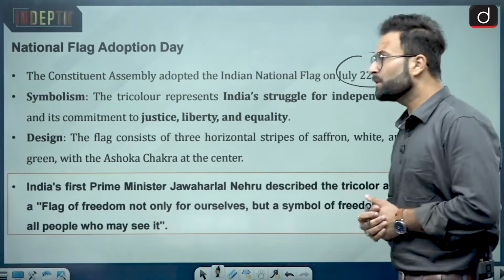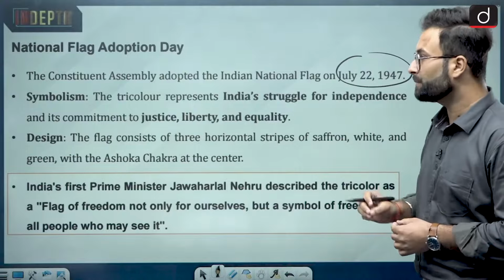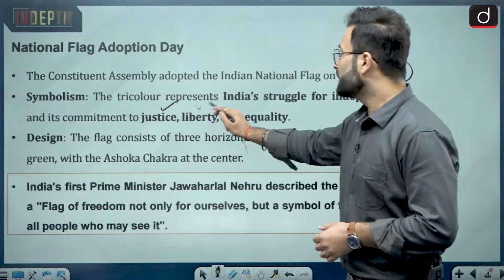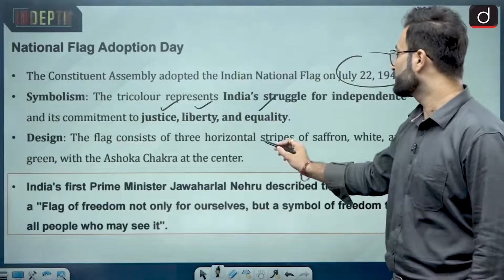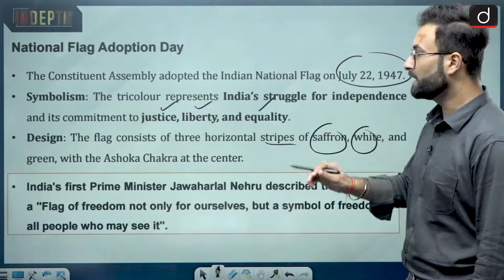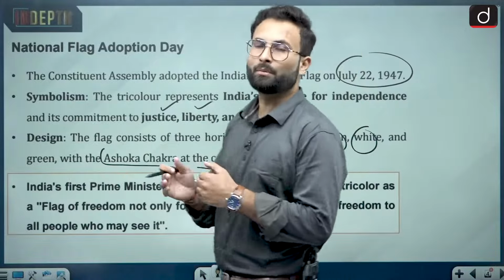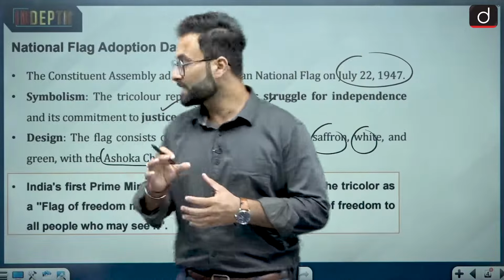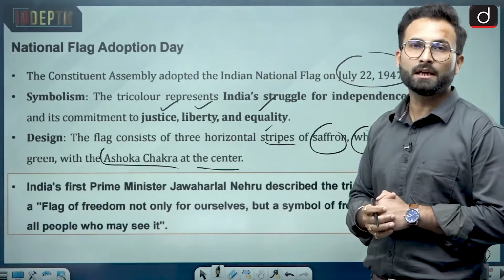As for symbolism, the tricolor represents India's struggle for independence and its commitment to justice, liberty and equality. As for design, the flag consists of 3 horizontal stripes of saffron, white and green with the Ashoka Chakra at the center. We will talk about the present form of our national flag, and see what these colors, the stripes and the Ashoka Chakra signify.